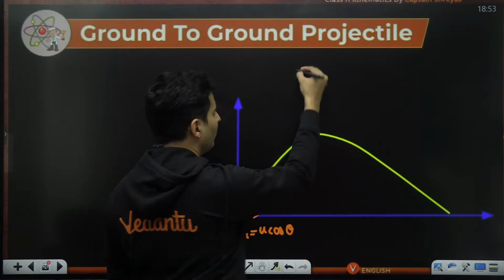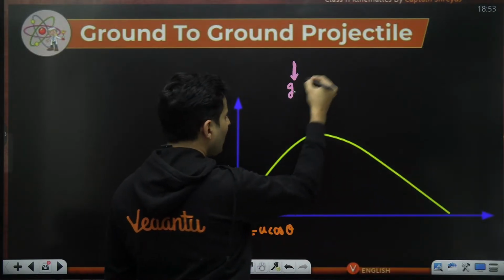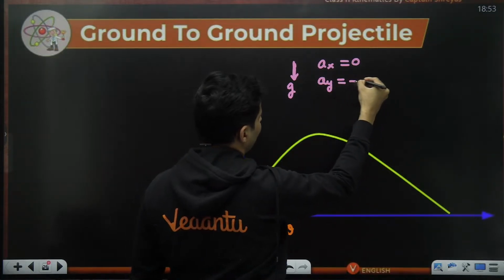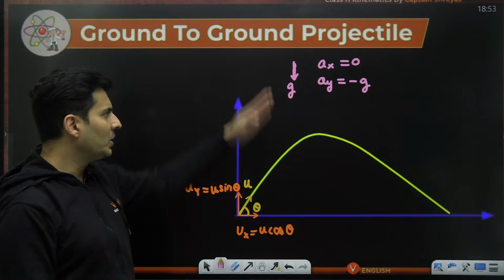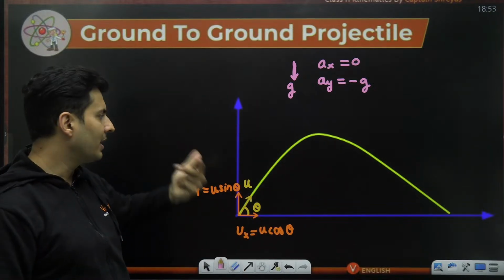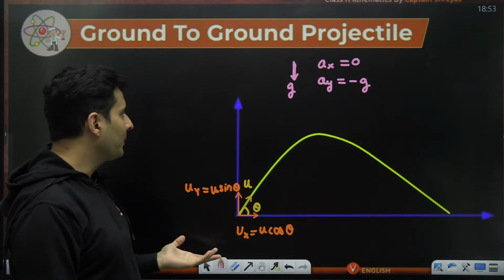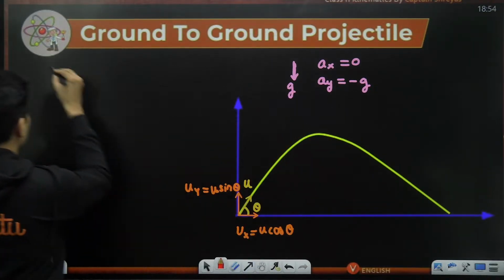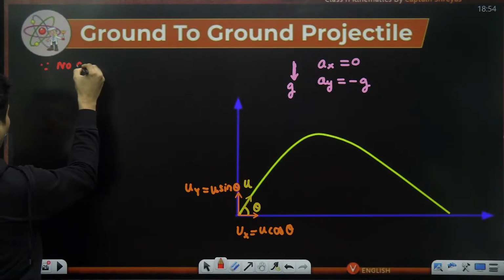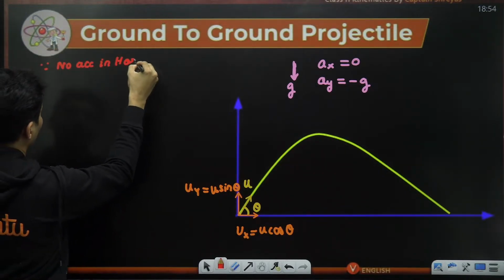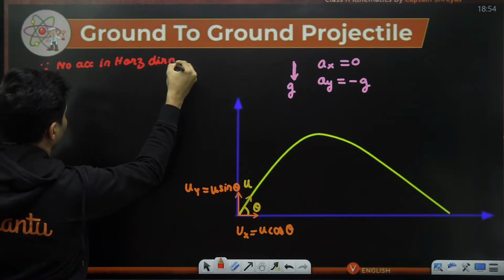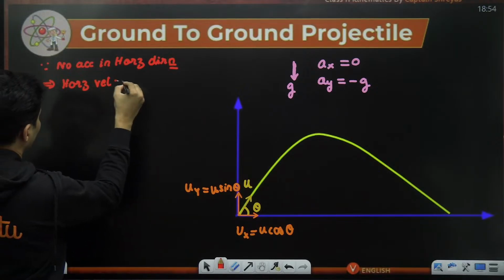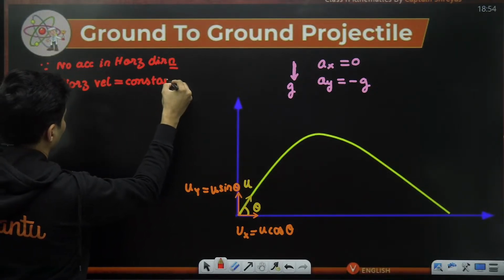If you similarly ask me about the acceleration, I will say there is no acceleration in the x direction, but in the y direction it is negative g, because downwards is negative and upwards is positive. Since there is no acceleration in the horizontal direction, the horizontal velocity should remain constant.